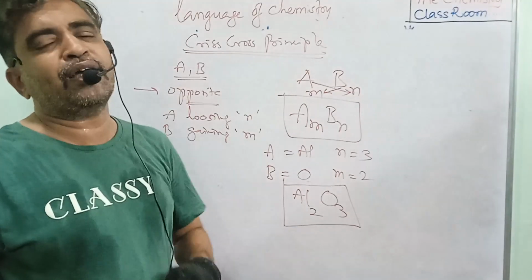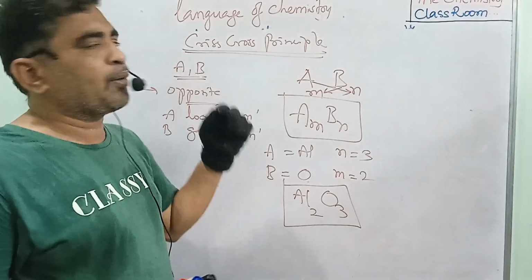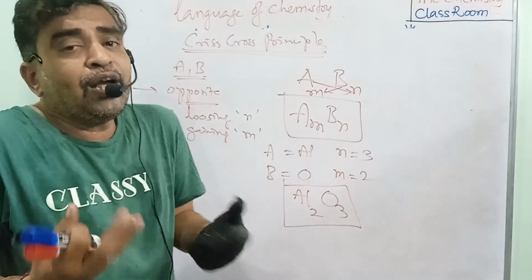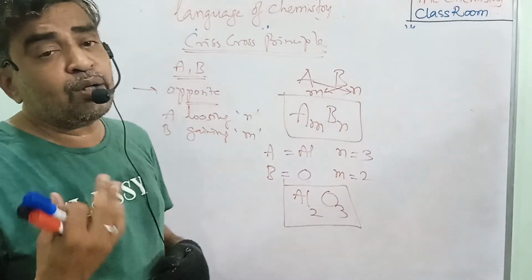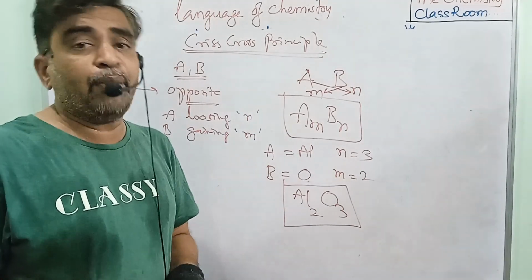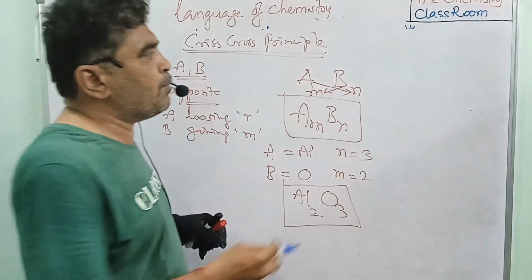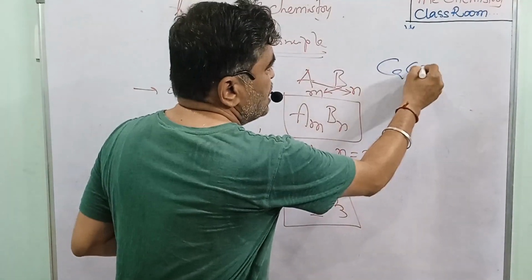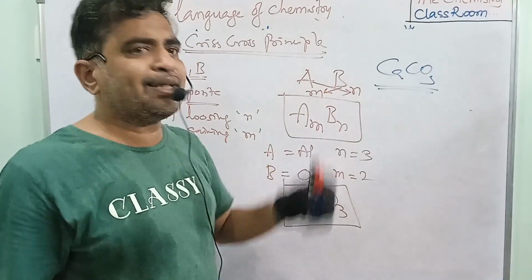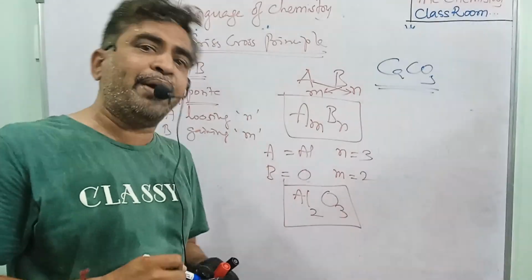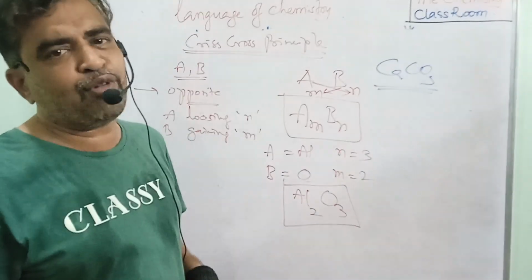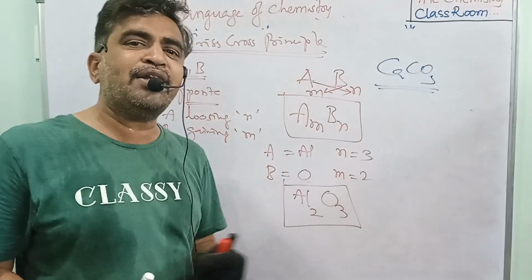For two-element compounds you can write the formula this way. But some compounds involve more than two elements, and with the criss-cross principle you are not able to write them. For example, I have one more compound, calcium carbonate, CaCO3. In calcium carbonate, we have three elements: calcium, carbon and oxygen. With the criss-cross principle, you cannot find the formula.